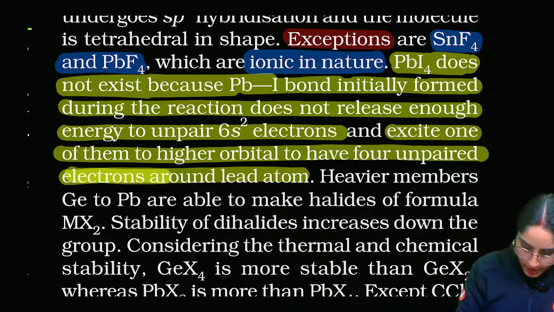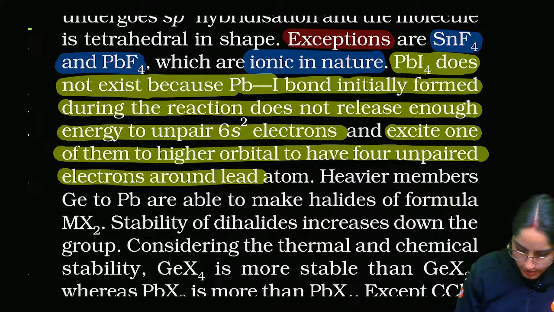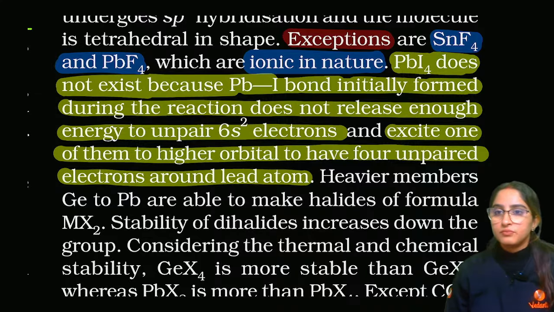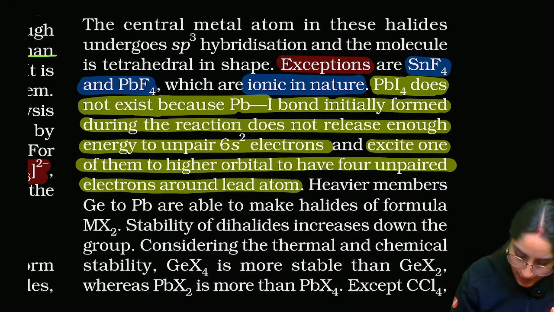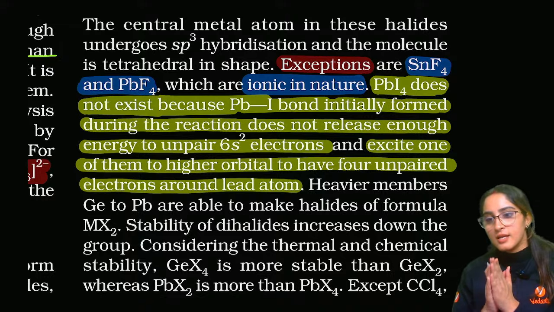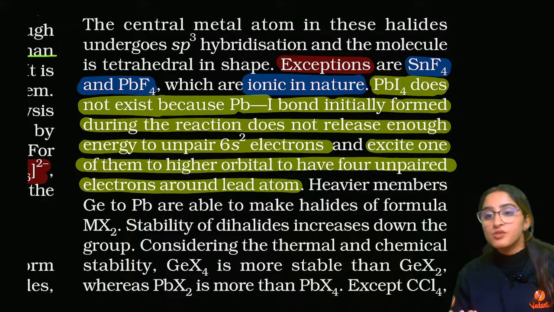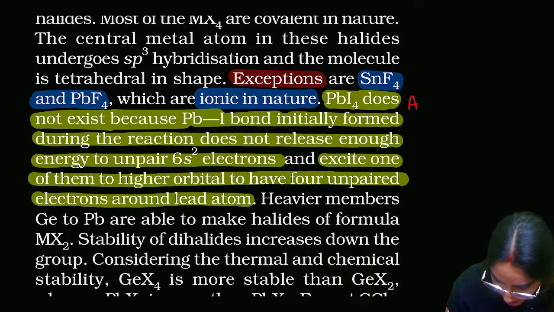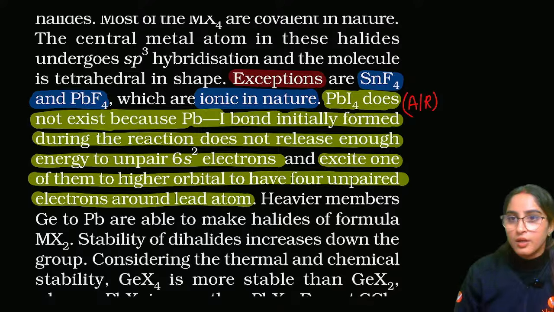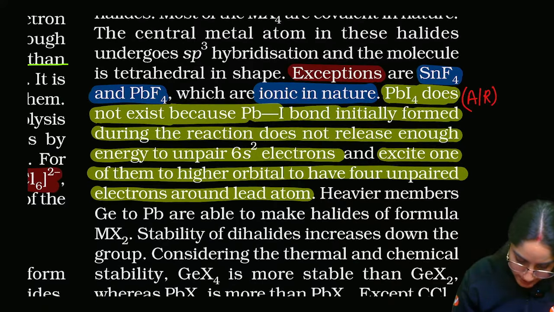So I'll now just explain what we have said here. See, this whole line is quite important. We are saying that PbI4 will not exist, that is the assertion. But why is it not existing? So this can be your assertion reasoning question. Okay. Why is it not existing?